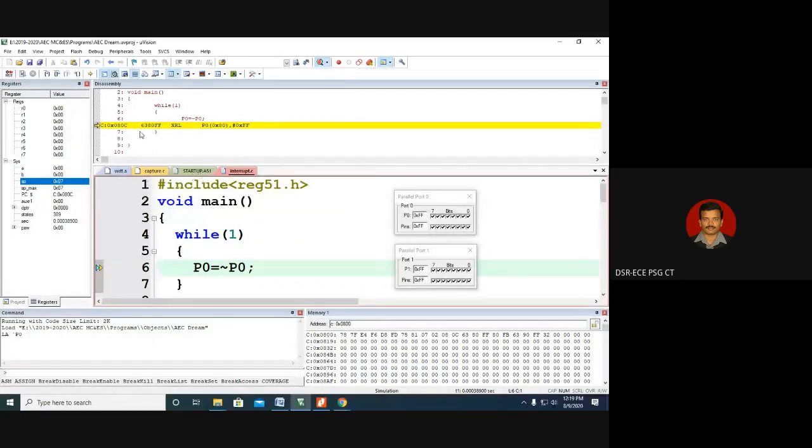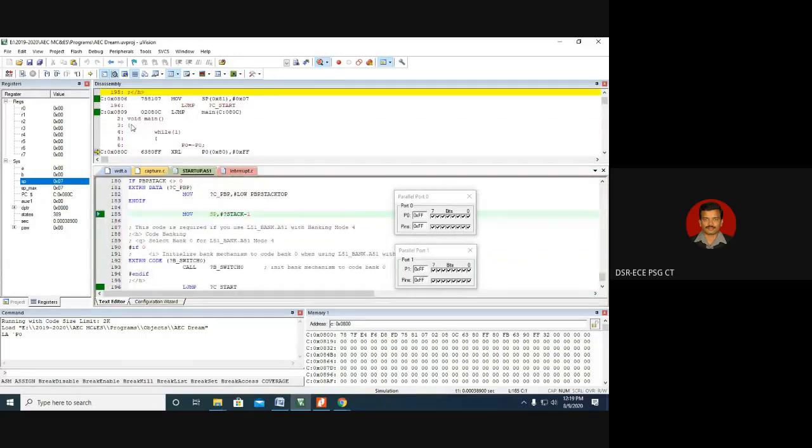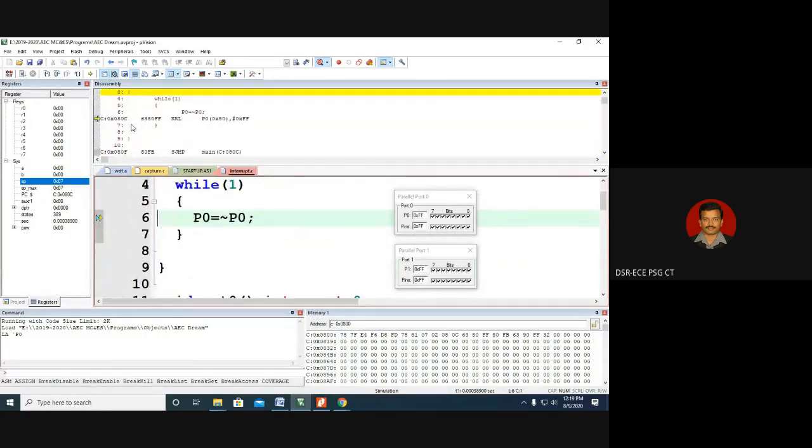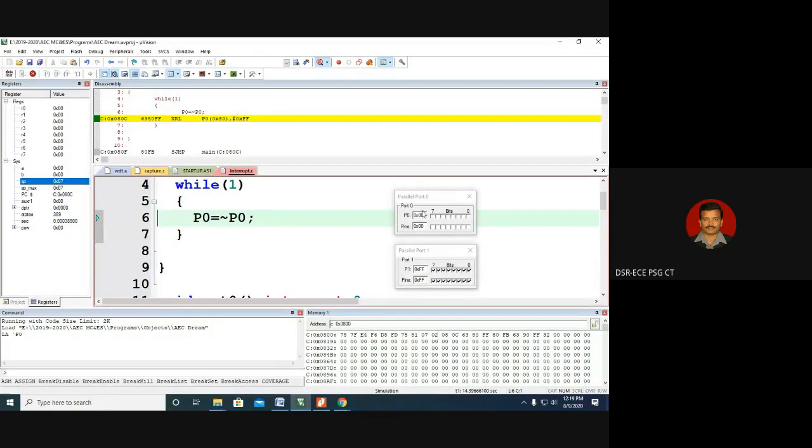Here we can see the disassembly window. It's very interesting, right? Now let us run this code. The program counter is pointing at the 6th line, because this arrow mark means the program counter. Port 0 should blink. So let me run this code. You can see port 0 is blinking.